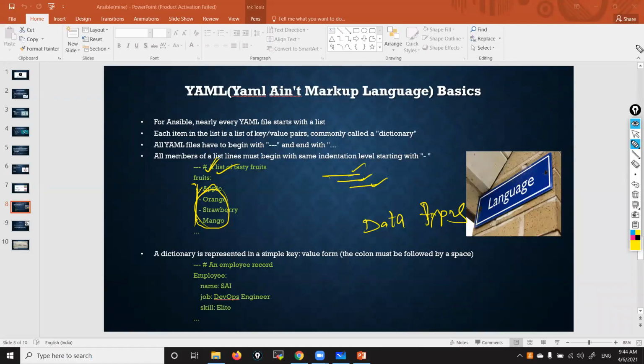Many types are there: int, string, set, tuple, frozen set, list, a number of data types. But here in YAML, mainly we use two types of data types. One is list. List means just a list of items. This is an example of a list.